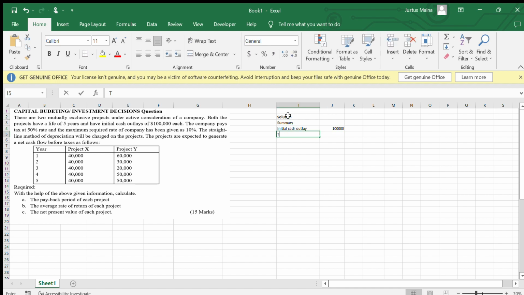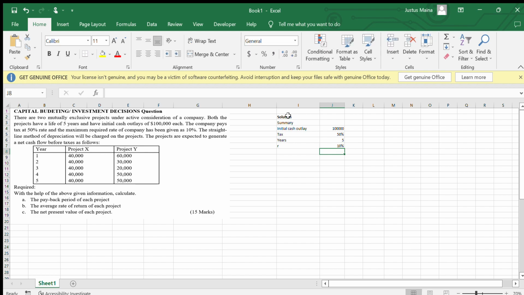Then the tax is 50%, and the number of years of this project, the useful life, is 5 years. The interest rate, or R, is given as 10%.